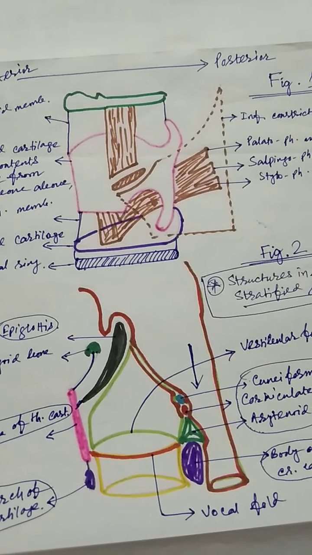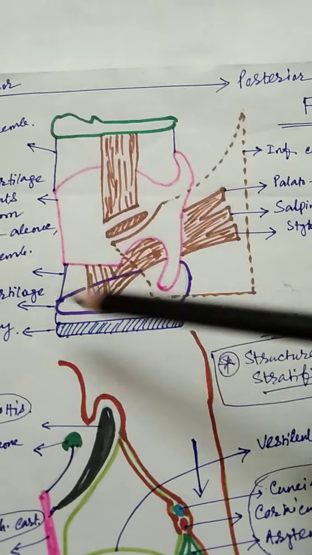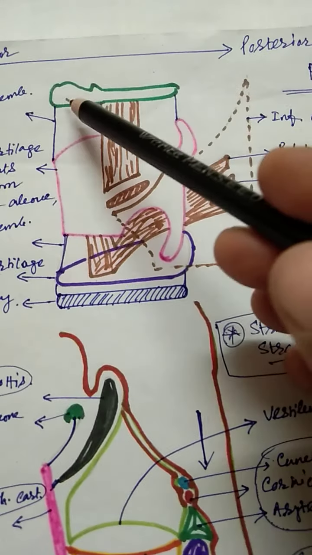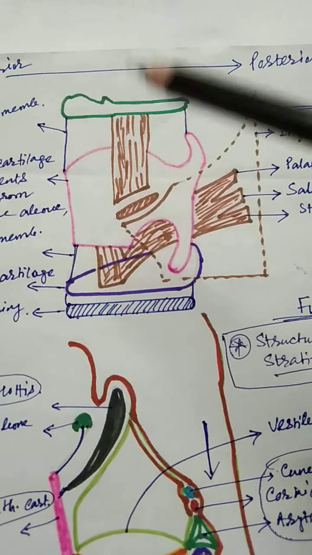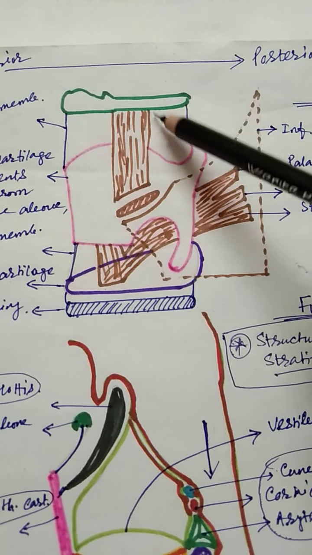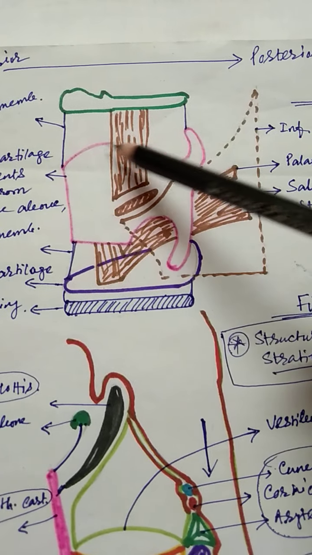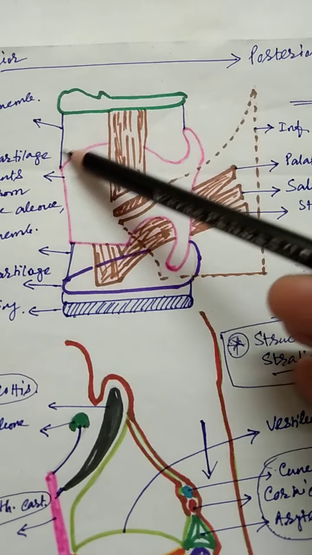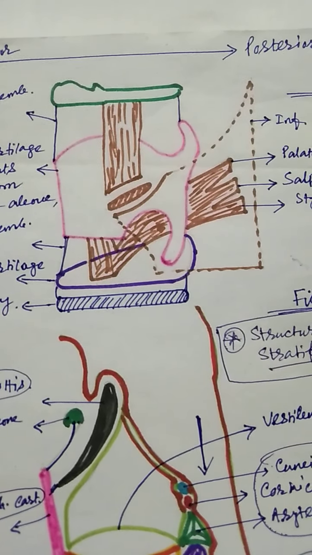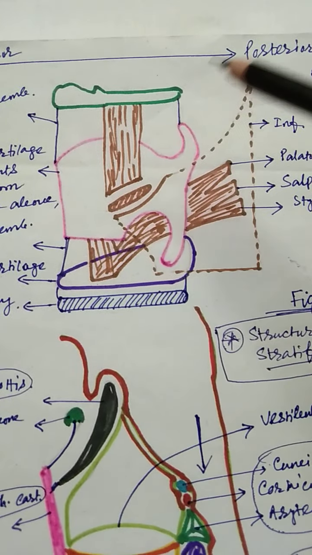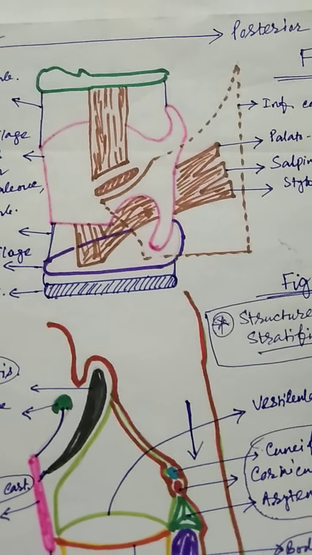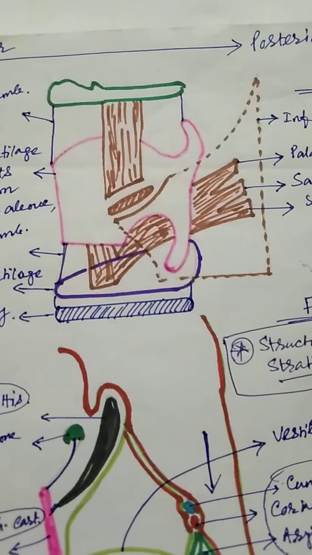If you see the thyroid here, this is the lateral view of the larynx. Above it is the hyoid bone, below you can see the first tracheal ring. In between the hyoid and the tracheal ring, the larynx is formed. The position of the larynx is important. In adults, it is situated between C3 to C6, and in children, it is between C1 to C4.